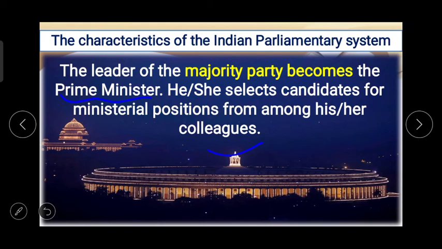For example, Home Minister, Education Minister, Health Minister, all these are the different things we can say, or the different areas we can say, or the portfolio we can say. अलग अलग selected जो है पार्टी के important members उनको ये ministry दी जाती है. But here you people have to keep in mind that the leader of the majority party becomes the prime minister. He or she selects candidates for ministerial position from among his or her colleagues.